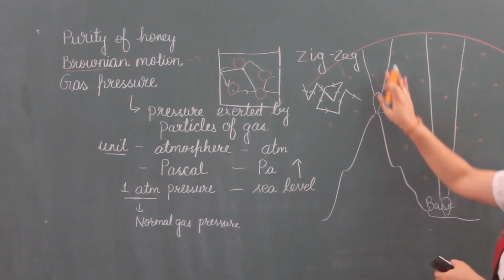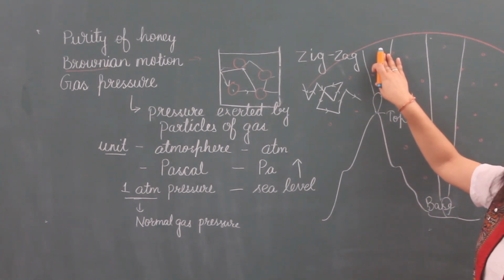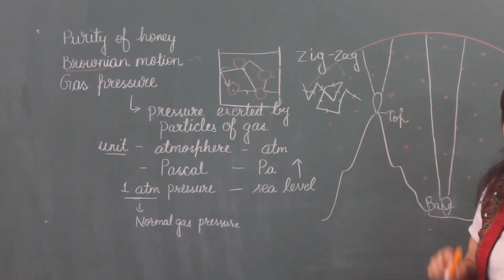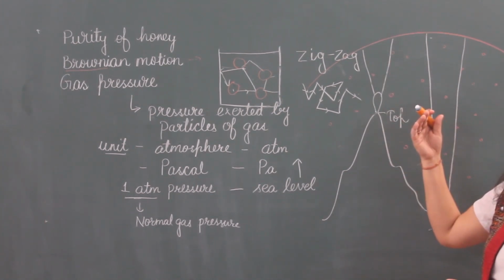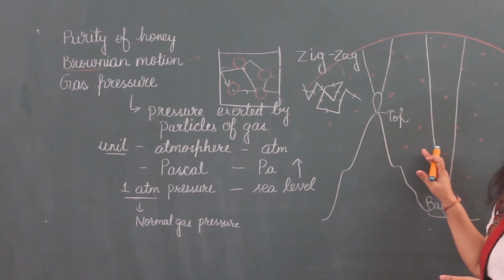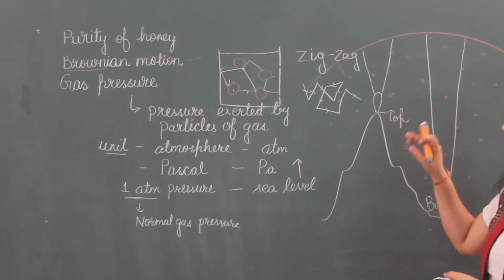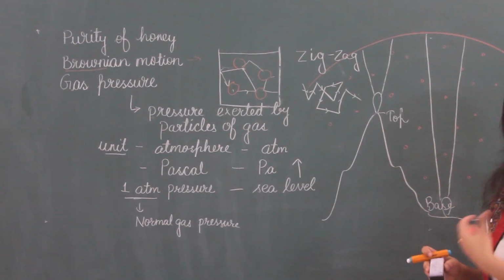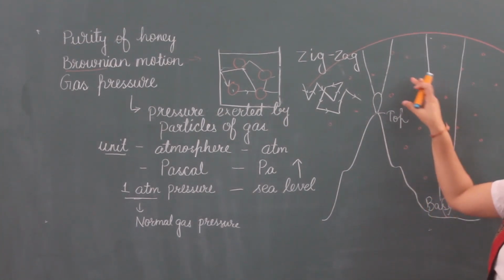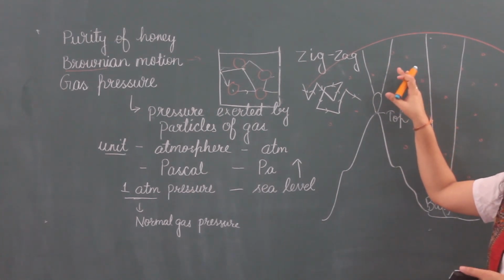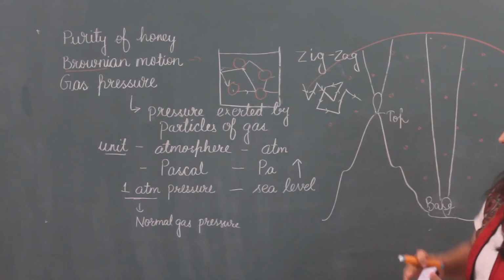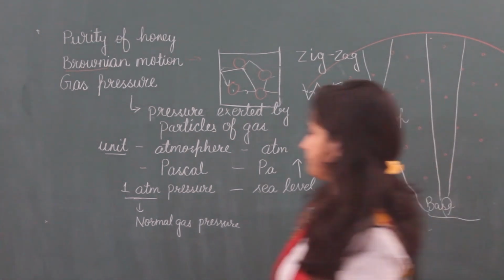And at the top, when gas particles are less, then low atmospheric pressure. That's why when we go up, then gas pressure is low, and mountaineers have to take gas cylinders with them. They are taking oxygen cylinders with them because air is less, oxygen is also less. Okay, so this was gas pressure.